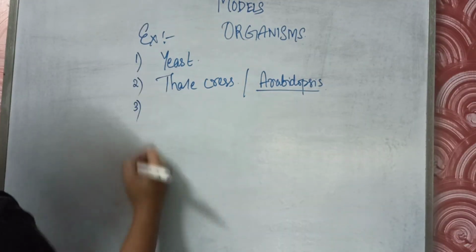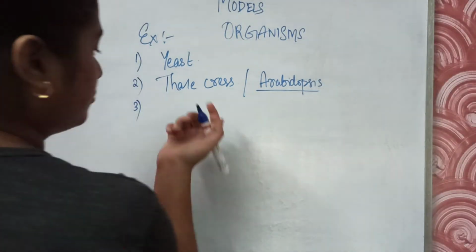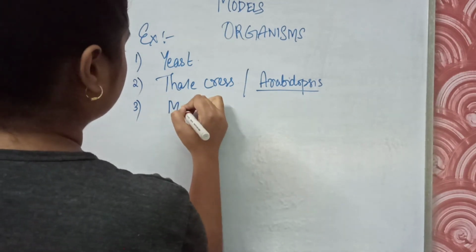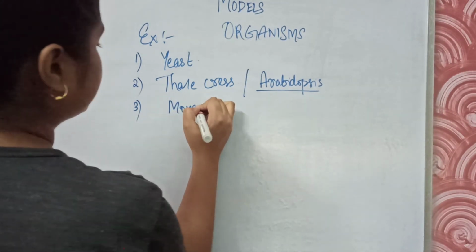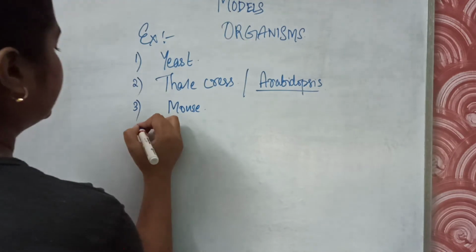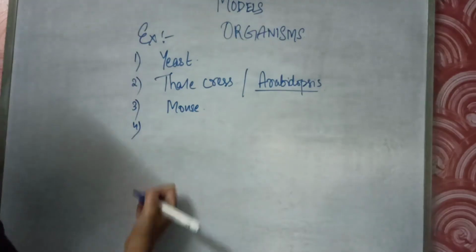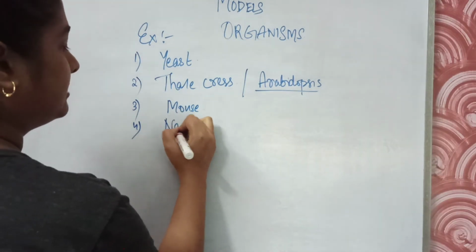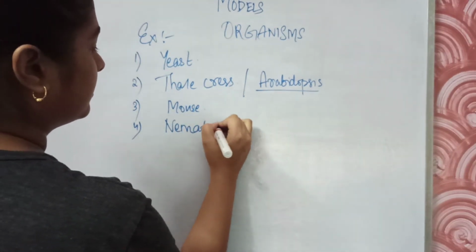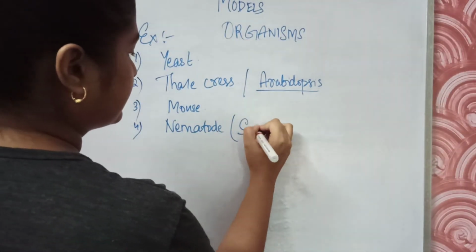Then we have selected the mouse as a model organism. Then we have selected the nematode, C. elegans.